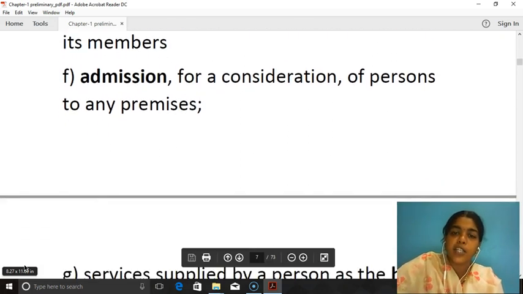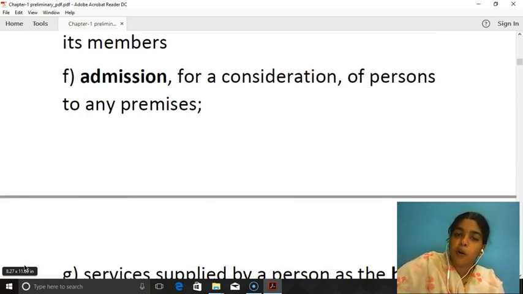Next, admission for a consideration of persons to any premises. Suppose you want to enter into a theatre. You are paying an amount for entering into the theatre. So the admission for a consideration, for an amount, to any premises is also considered as business.